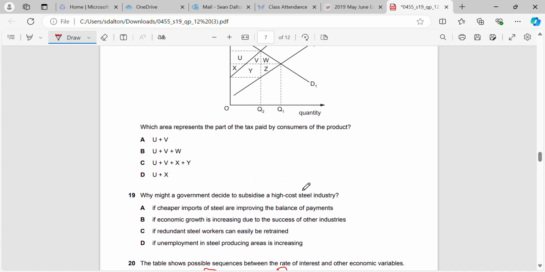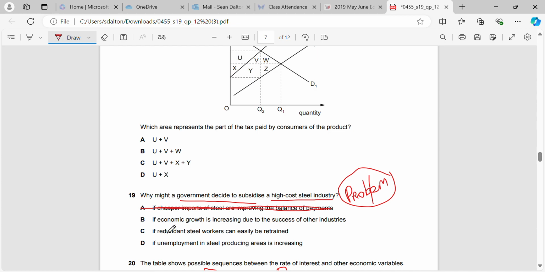Okay, question 19. Why might a government decide to subsidise a high-cost steel industry if cheaper imports of steel are improving the balance of payments? Okay, so first of all, there has to be a problem, right? So we're looking for something that's problematic with the high-cost steel industry where they're trying to protect it. If it's something which says it's not a problem, then that's not going to be a reason why they'd